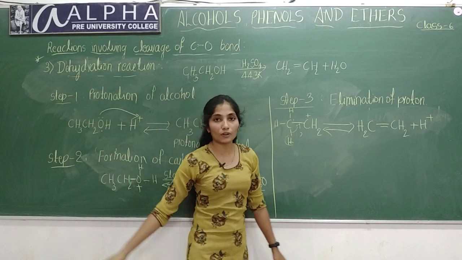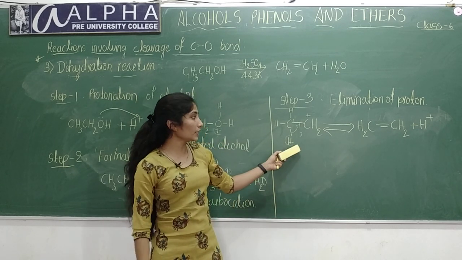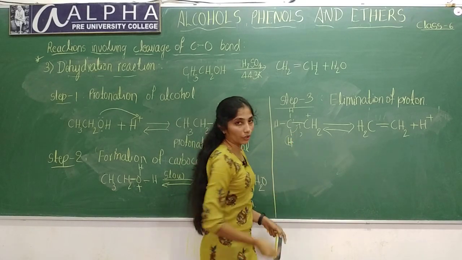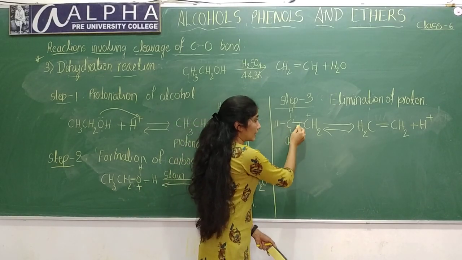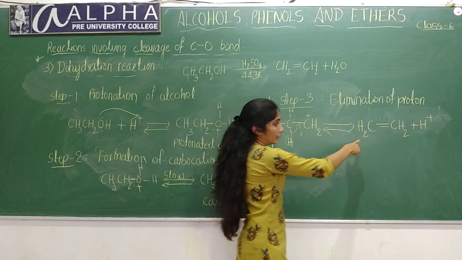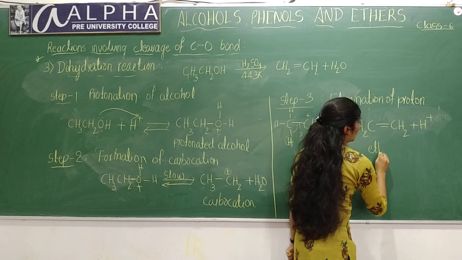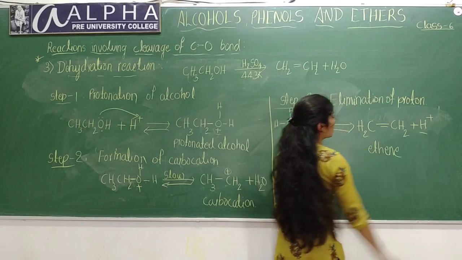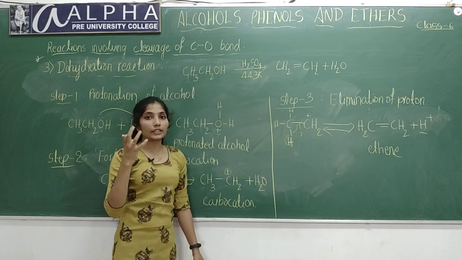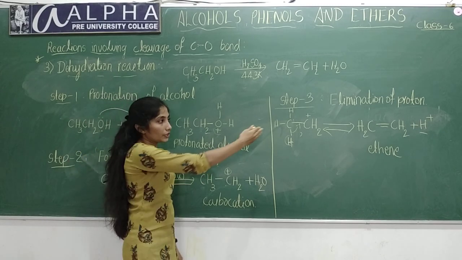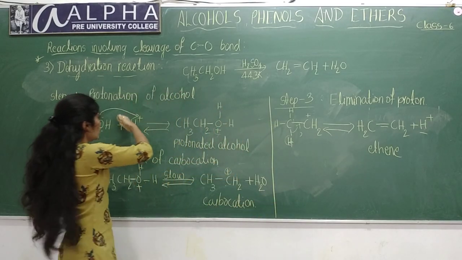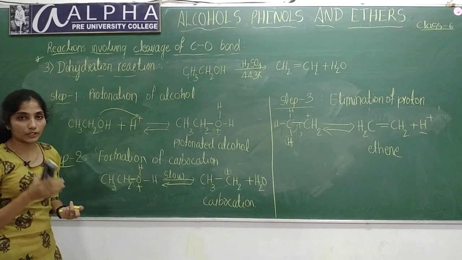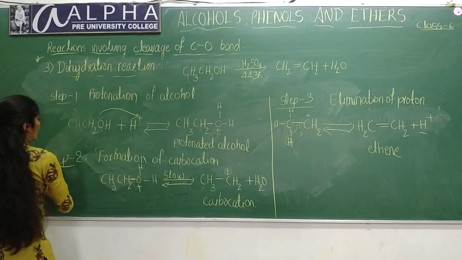Last step is elimination of proton or deprotonation. Here this carbocation will lose a proton. This carbon atom will lose a proton and these electrons will move to this bond, which leads to the formation of alkene, that is ethene here, and removal of H+ is taking place. Here H+ is regenerated. Always in a reaction the catalyst will be regenerated at the end. You will also get H+ which is used in the first step. Okay, this is the mechanism of dehydration of alcohols. This is a very important mechanism.